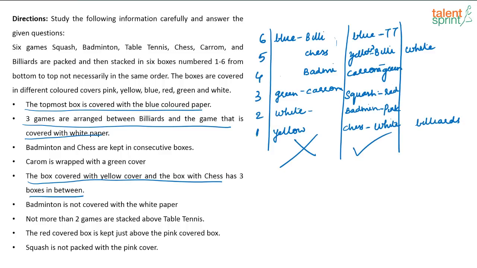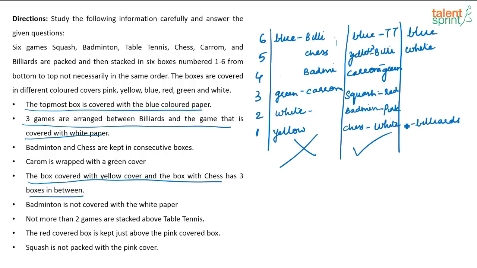This obviously has to go wrong then. We can check that also why it is going wrong, but this seems to be your correct arrangement because this seemed to satisfy everything. Okay. Now let's try it out also so that you guys are clear. So this is white and this is billiards. Now the next thing that we have to place is chess and yellow, correct?